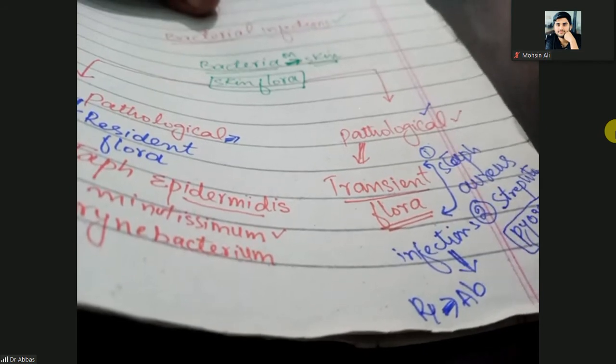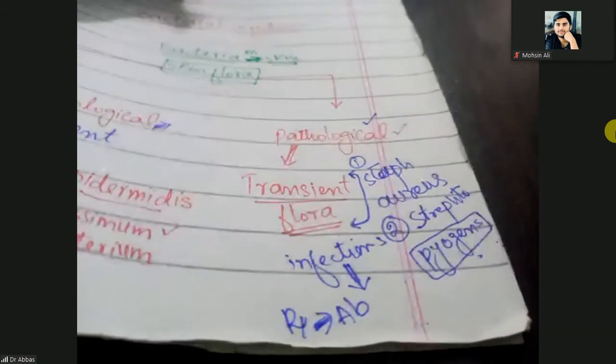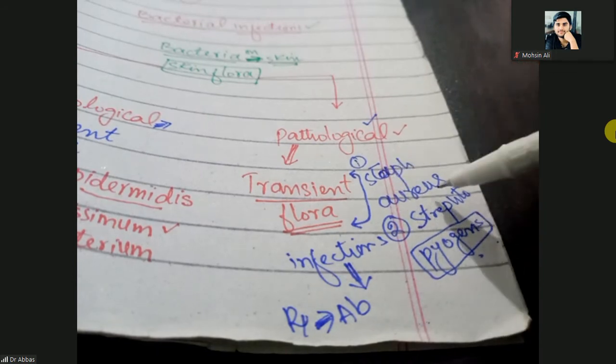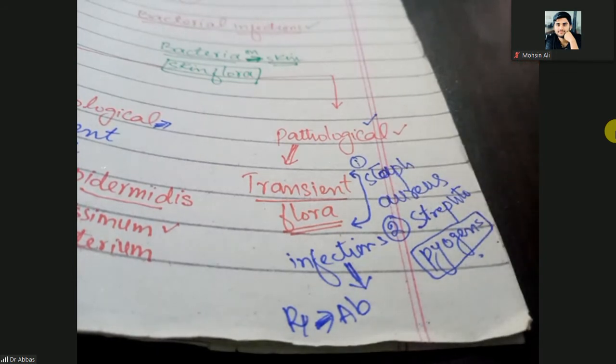So Staph aureus and Streptococcus pyogenes will come for a short period of time and cause infections.